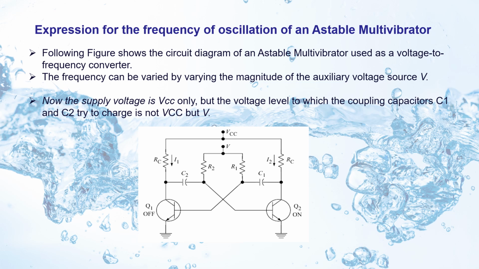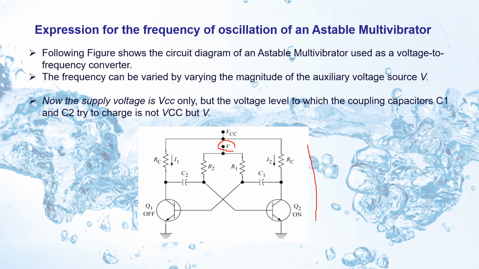This figure represents the collector coupled astable multivibrator used as a voltage to frequency converter. The frequency can be varied by varying the magnitude of an additional voltage source V.